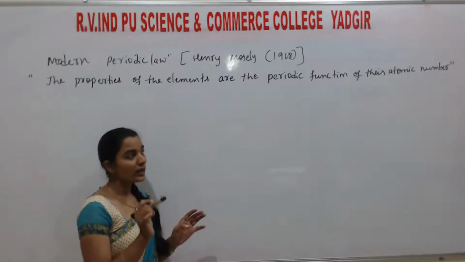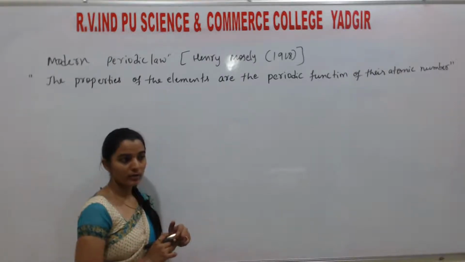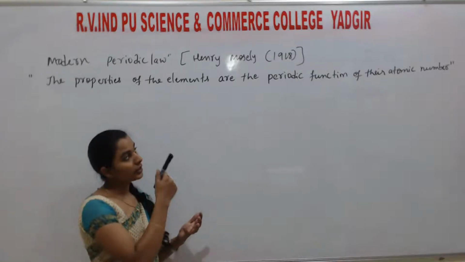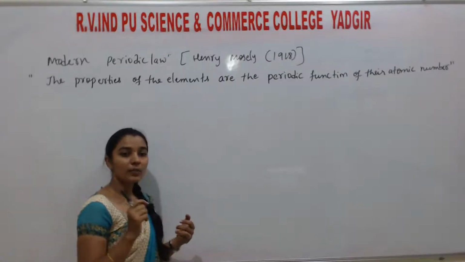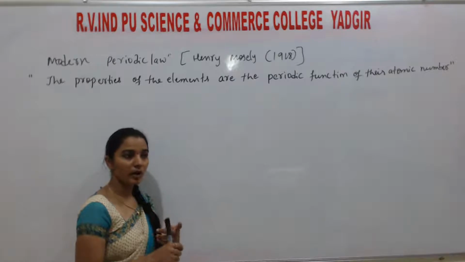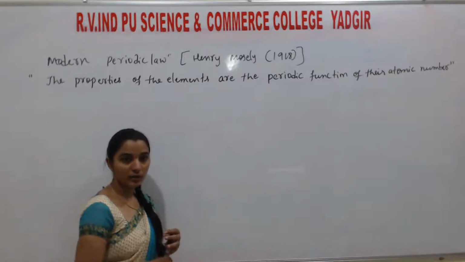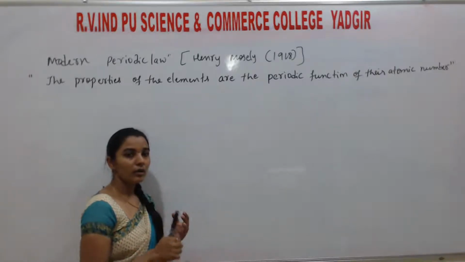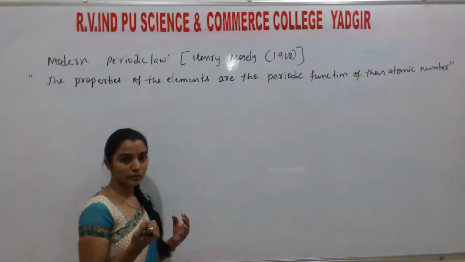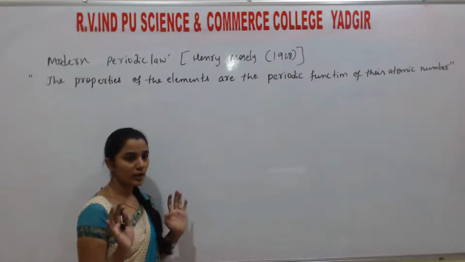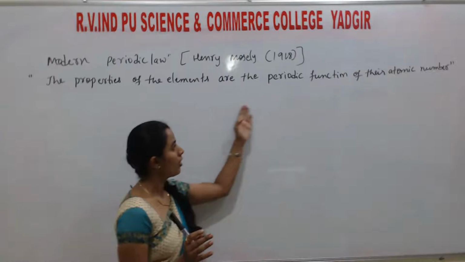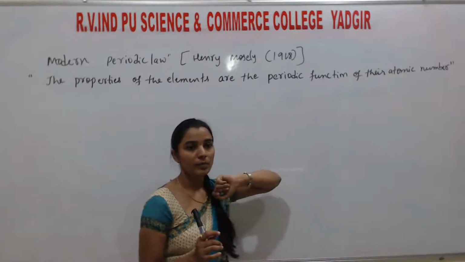Understand? That's why he considered only atomic mass. After that, all the subatomic particles were discovered by Dalton, Chadwick, Rutherford, all discovered protons, neutrons, and electrons. So Moseley got an elaborate idea about framing the periodic table.